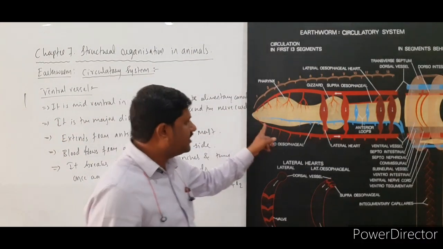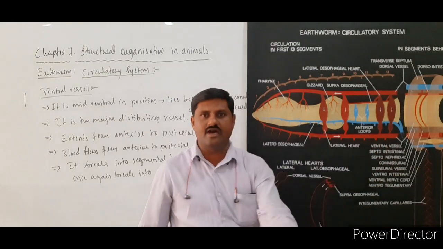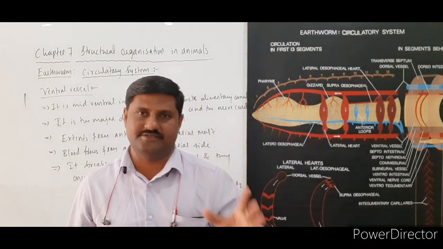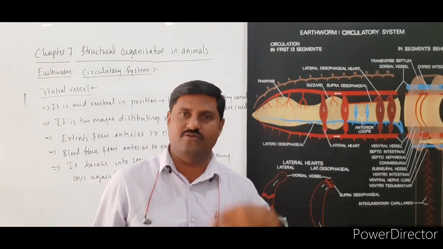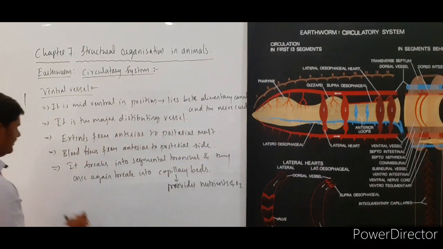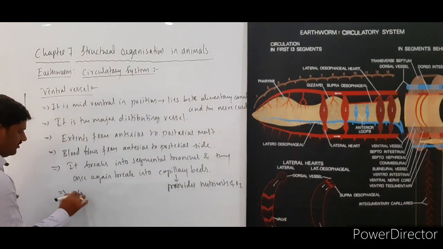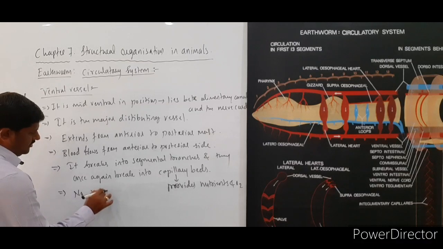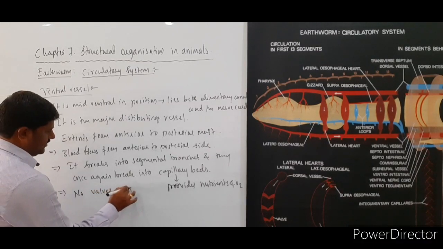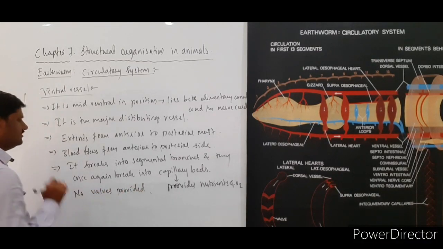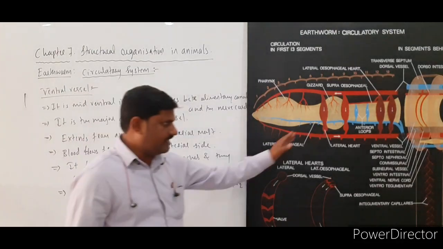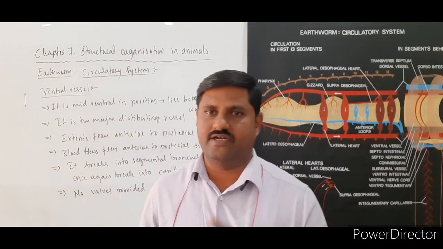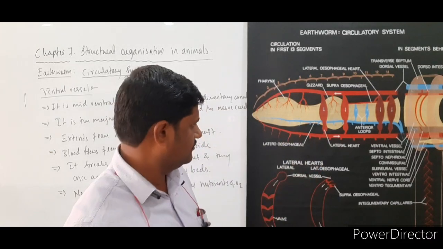One more point to be noted here: in this vessel there are no internal walls to control the backflow. So there are no walls provided in this vessel. So this is about the mid-ventral or ventral vessel.